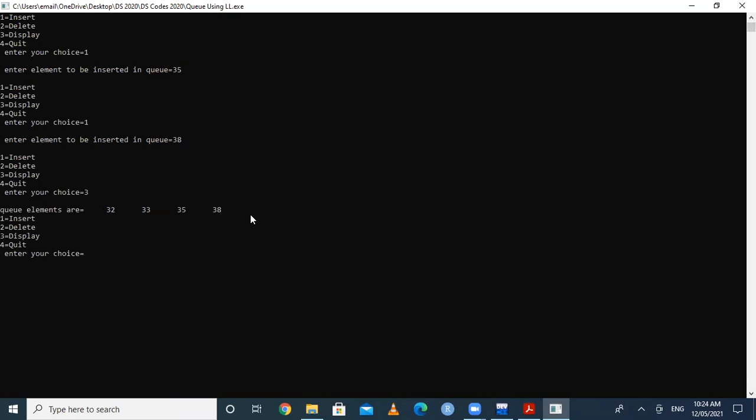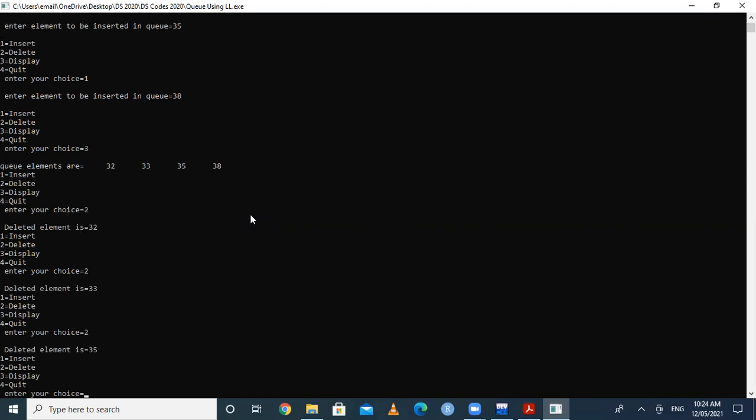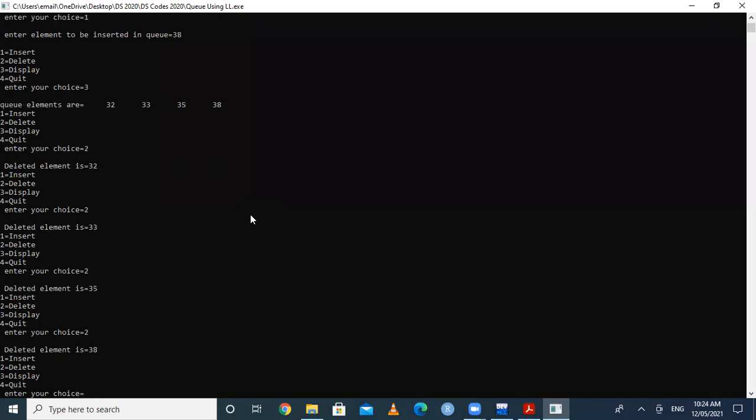And whenever I am deleting, the first element which is inserted should be deleted first. Means selecting option number 2 here, so that 32 gets deleted, then 33 gets deleted, then 35 gets deleted, then 38 gets deleted, and finally the queue doesn't contain anything. So it prints a message like queue is empty.